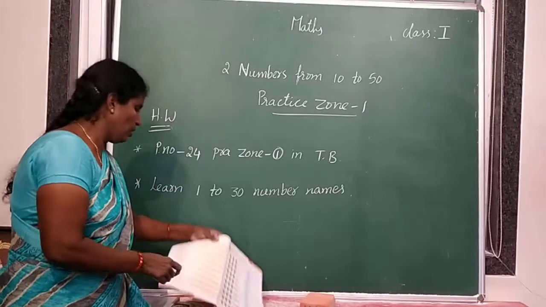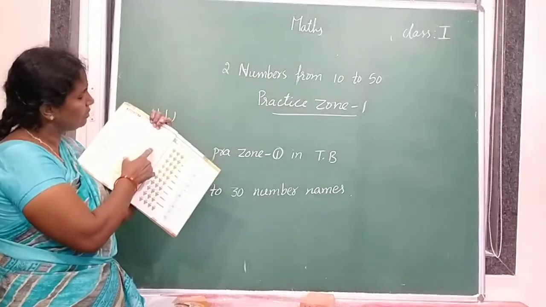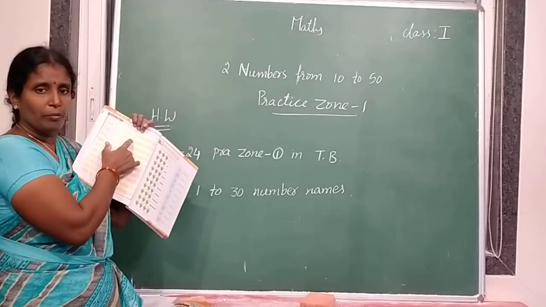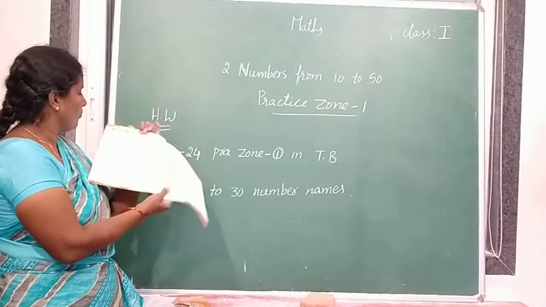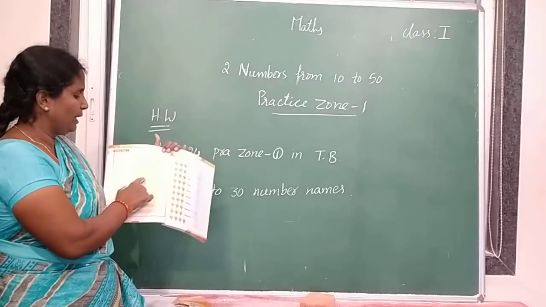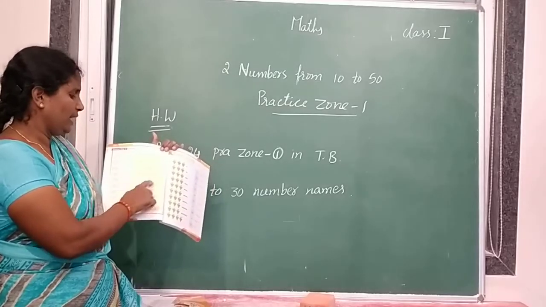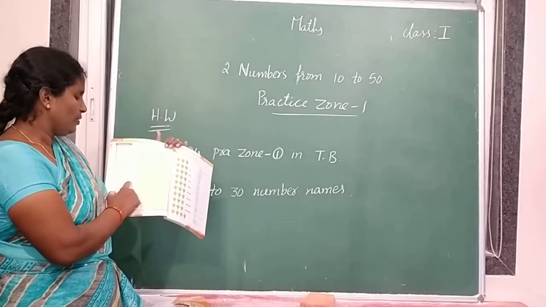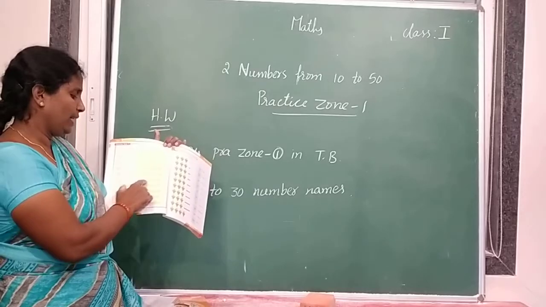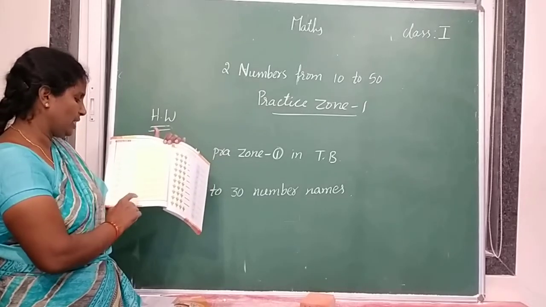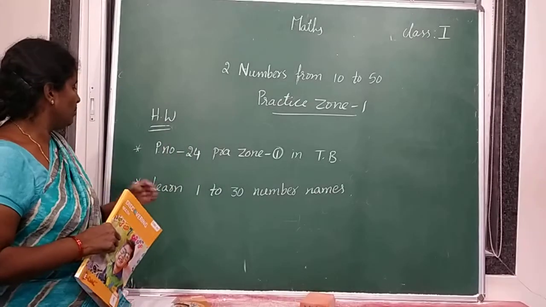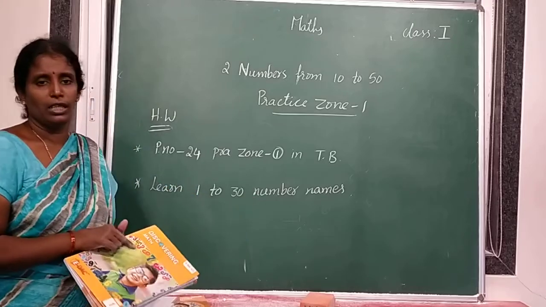Next page number 24. Already one is given in textbook and two sums I explained. So here number name is given. You have to circle the number. Understood? Circle the number for each number name. 29. You can identify 29 and circle that. 30. Identify 30 and circle that. 25. Identify 25 and circle 25. Next 22. Identify 22 from 28, 23 and 26. Up to 30 only given. Understood children? Along with these sums, you have to learn 1 to 30 number names also. Okay?